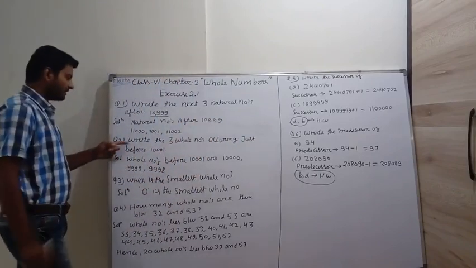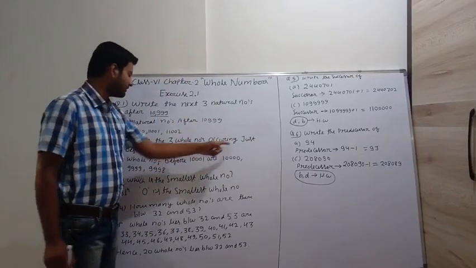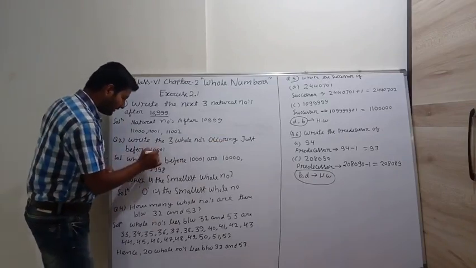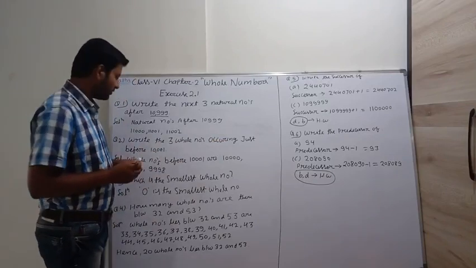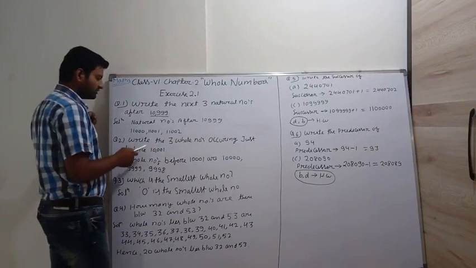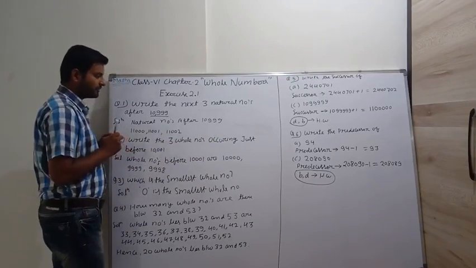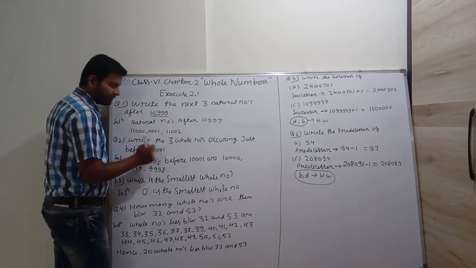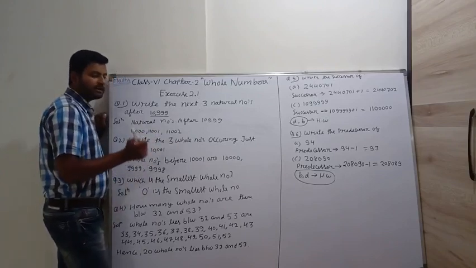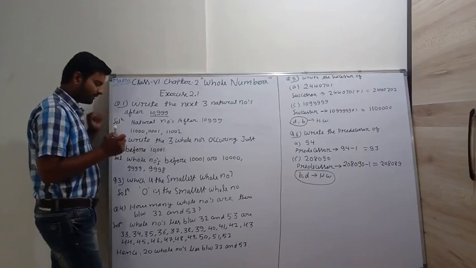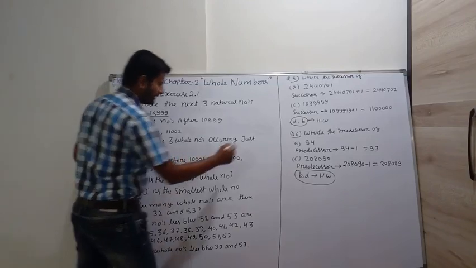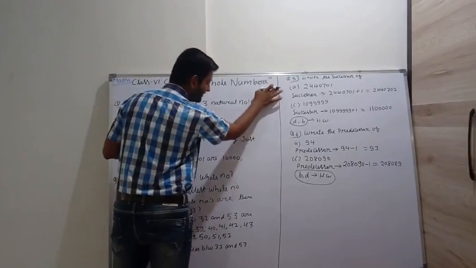Okay, right. Write the three whole numbers occurring just before 10,001. Just before 10,001. So in this question we have to write all numbers before 10,001. So basically we have to write the predecessor. I am writing 10,001 here.